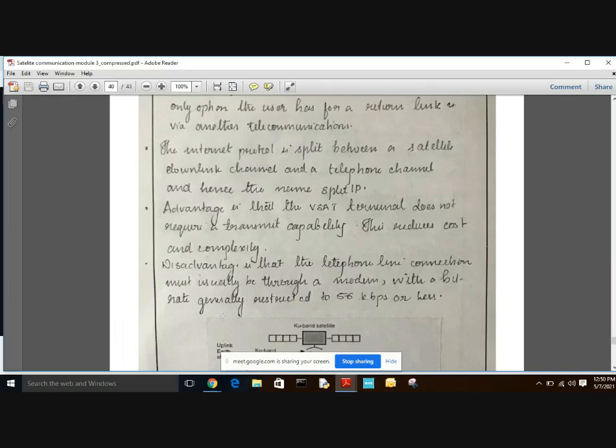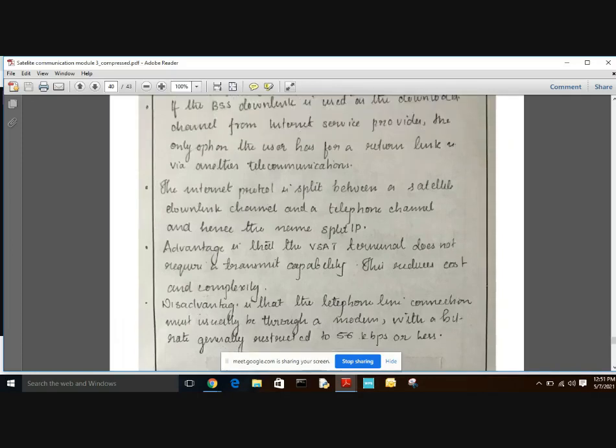By increasing the transmitted power and the frequency, we reduce the size of the antenna. So in a very small aperture earth station, the antenna size is reduced. This is the main thing we have to understand: we reduce the antenna size by increasing the transmitted power and the frequency.